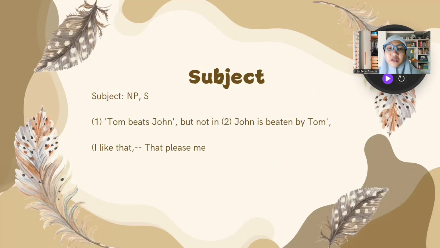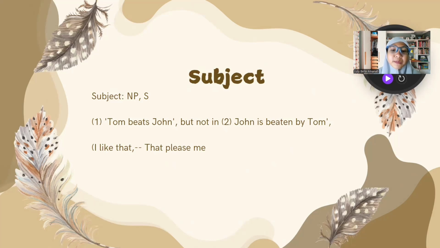Tom beats John. Tom is a noun phrase, and the verb phrase consists of a verb and a noun phrase. The verb is beats and the noun phrase is John. But not in John is beaten by Tom. John is a noun phrase, then the verb phrase consists of auxiliary and verb. The verb is beaten, the auxiliary is is, and the noun phrase is Tom.